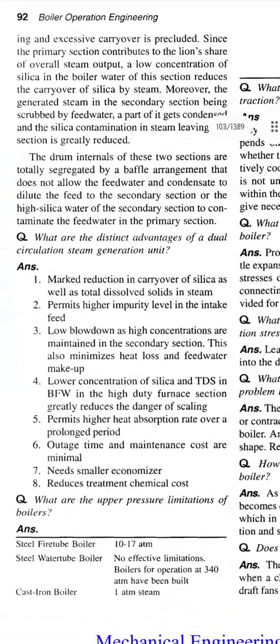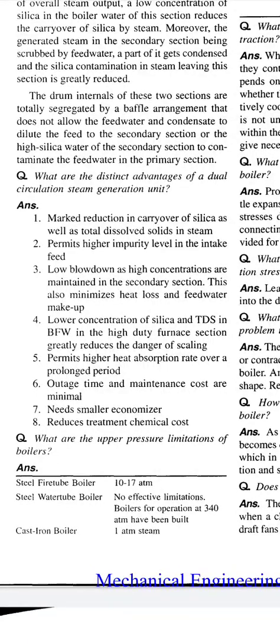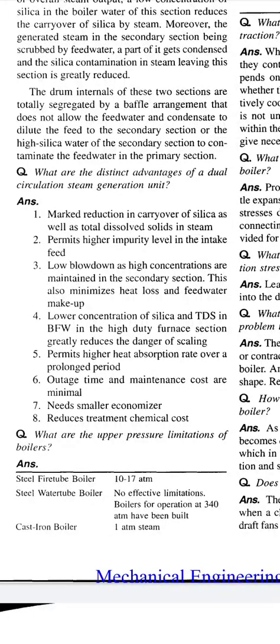So the next question, what are the distinct advantages of a dual circulation steam generation unit? Answer: marked reduction in carryover of silica as well as total dissolved solids in steam, permits higher impurity level in the intake feed, low blowdown as high concentrations are maintained in the secondary section. This also minimizes heat loss and feed water makeup.